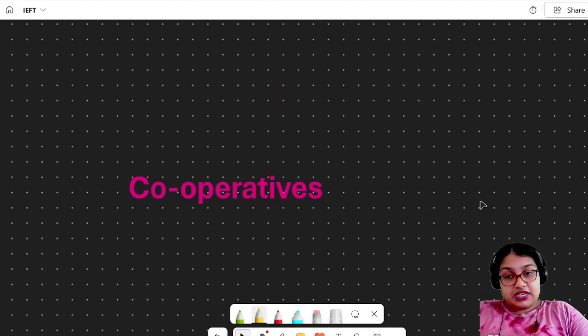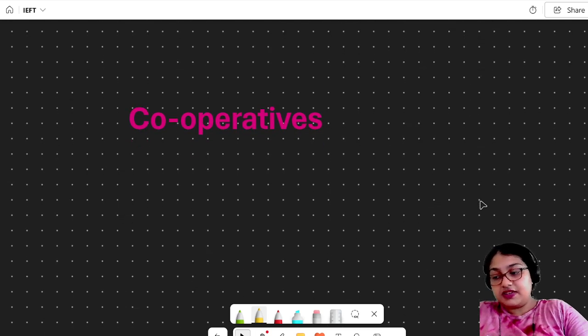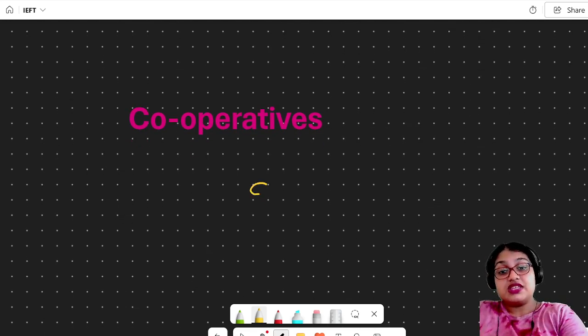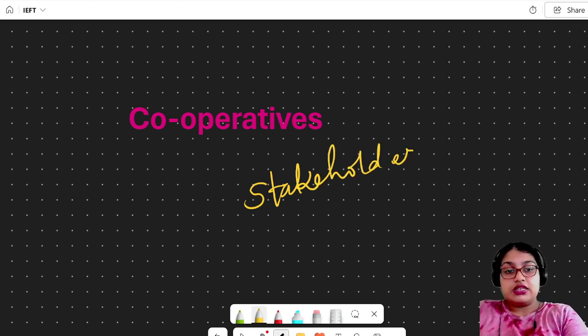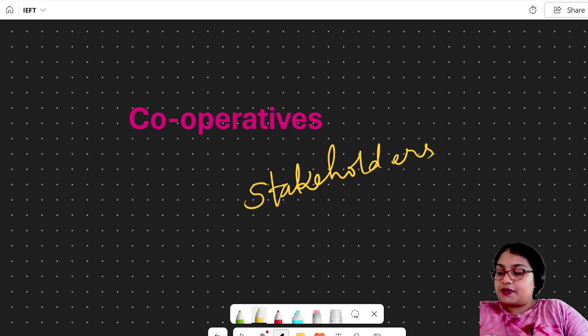Then we have cooperatives. This cooperative is run to maximize the welfare of all the stakeholders. So cooperatives are for the welfare of the stakeholders, especially the workers and people. Any profit the cooperative makes will be shared amongst all the members.